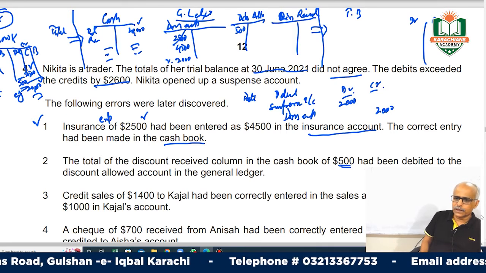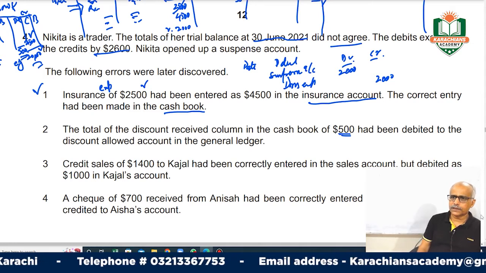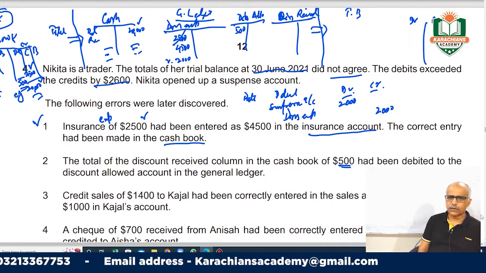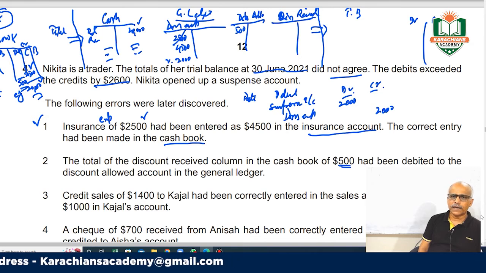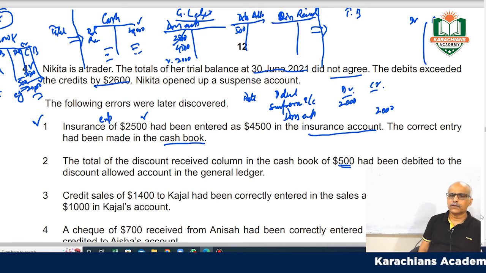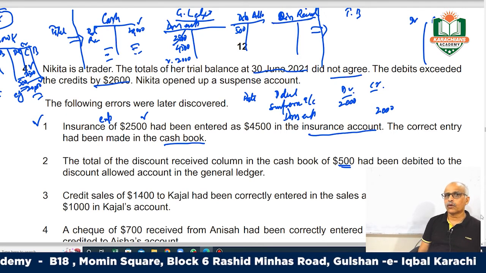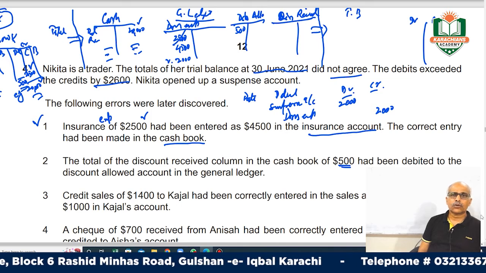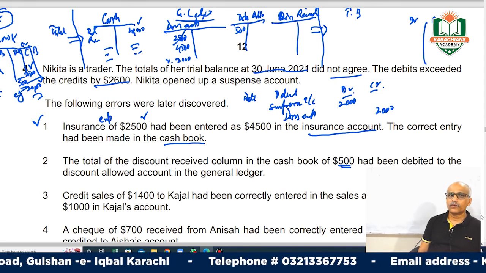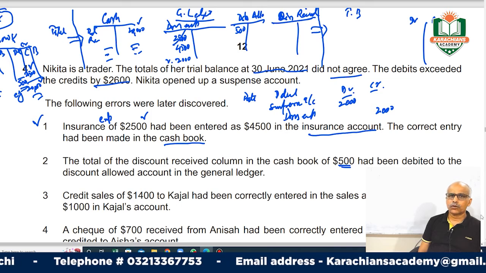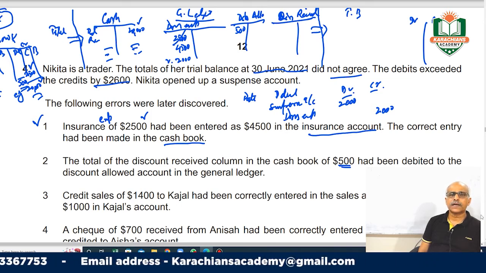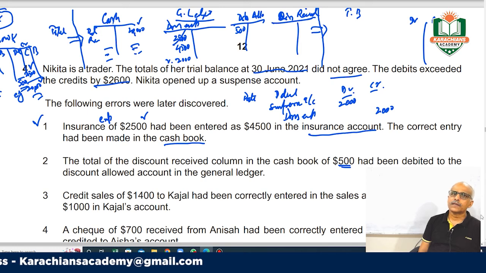So then you have to make the correction. What correction do you have to make here? Because you have debited instead of crediting, your debit side is increased and there is a shortfall on the credit side. So you have created a suspense account to meet that shortage. This error has resulted in the creation of a suspense account, right? So this will impact the suspense account.